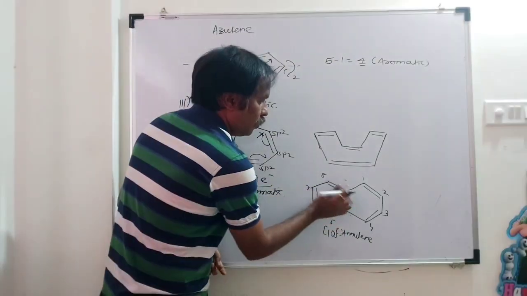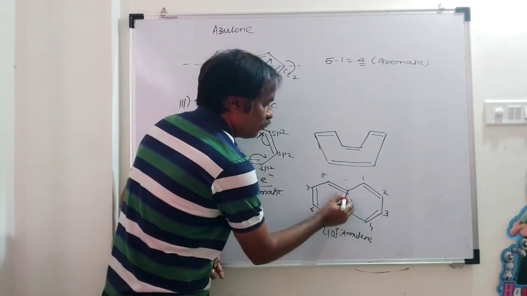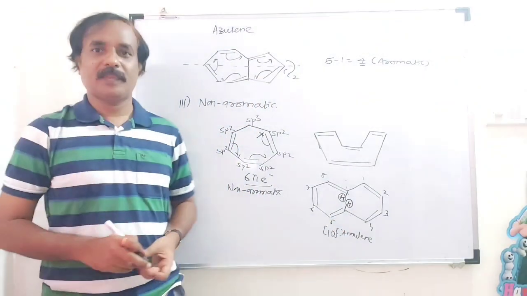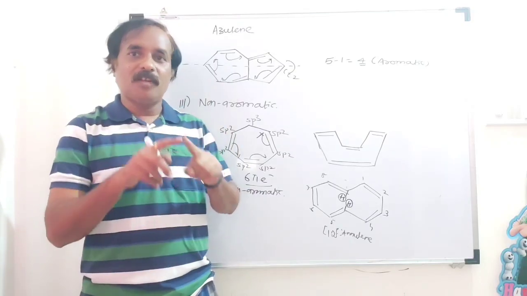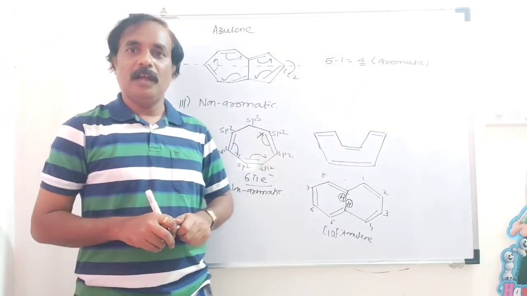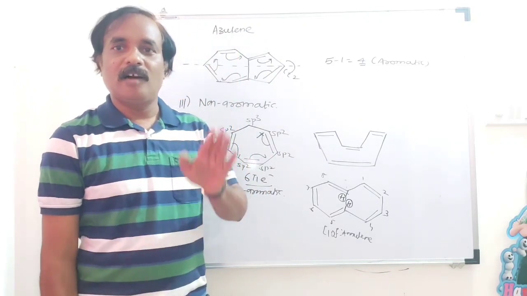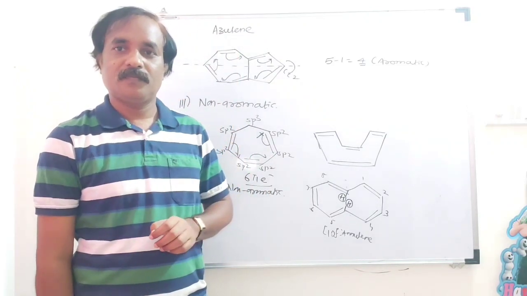See here, these two hydrogen atoms are present in close vicinity, so there is a van der Waals repulsion between them. Remember, when there is a force of repulsion, that compound is not planar.